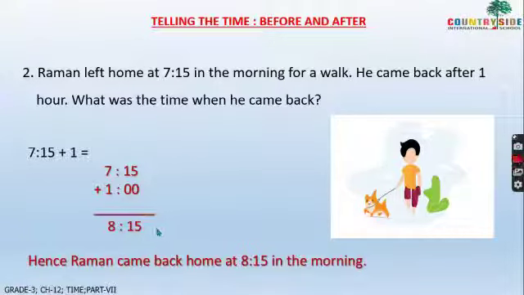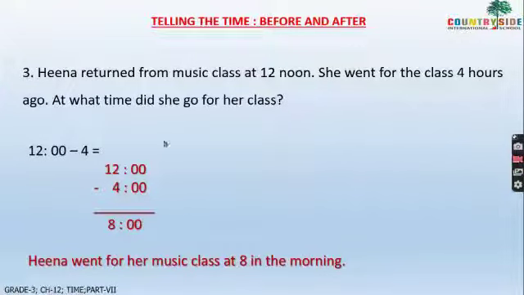See another example now. Example number 3. Hina returned from music class at 12 noon. At what time did she return, children? At 12 noon. She went for the class 4 hours ago. 4 hours ago means 4 hours before. So at what time did she go for her class?